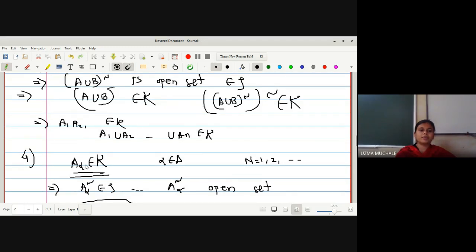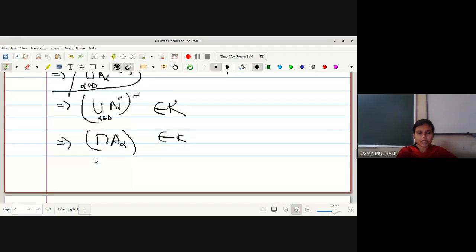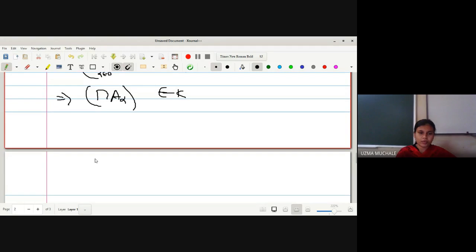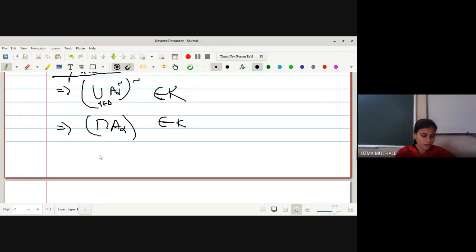That is, we have many closed sets, and we have to prove that the arbitrary intersection of closed sets is a closed set. Simply we have to use the definition of open sets and closed sets, use the properties of a complement or De Morgan's law, and then we can prove this result. Any doubt up to this?